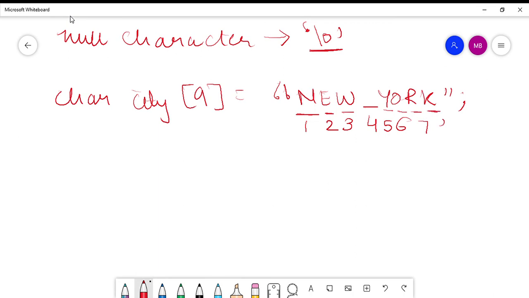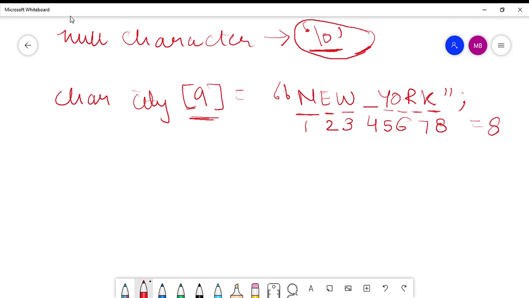So in total how many characters do you see here? You see 8 characters. Then you may ask, if there are 8 characters in total, why have we given the size as 9? Why have we given one size extra? This is because, as I told you, whenever a character string is provided to a character array, the compiler automatically appends a null character at the end of the string. So the size of the character array will always be 1 plus the actual size.